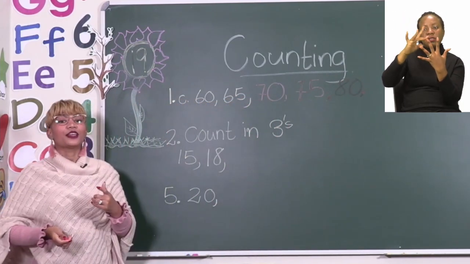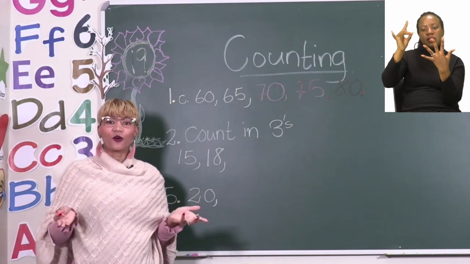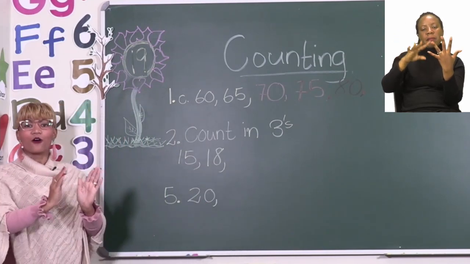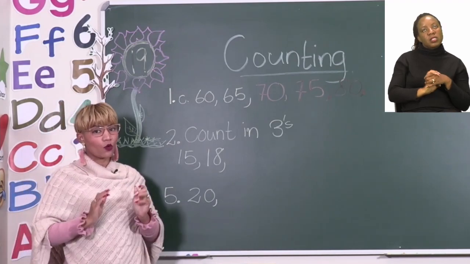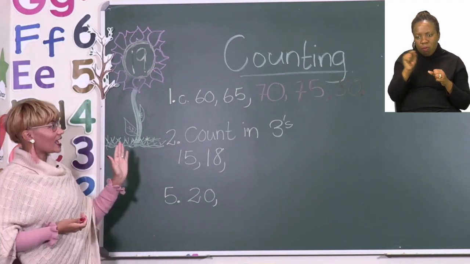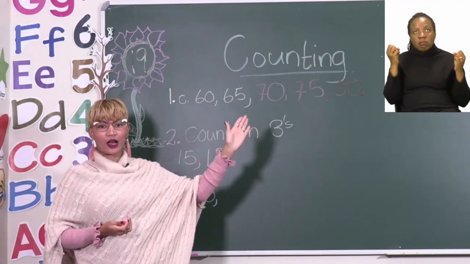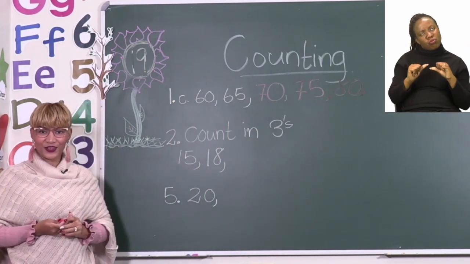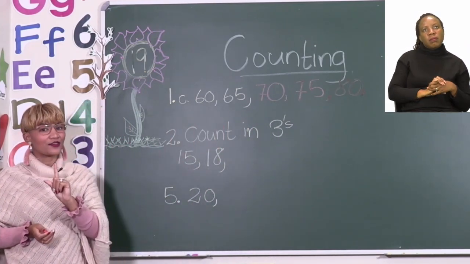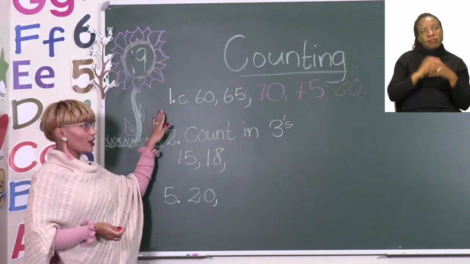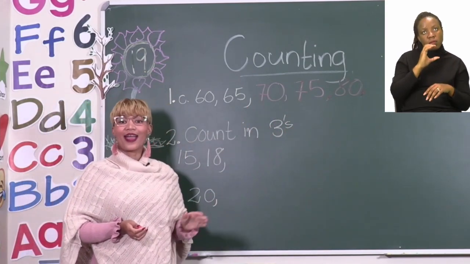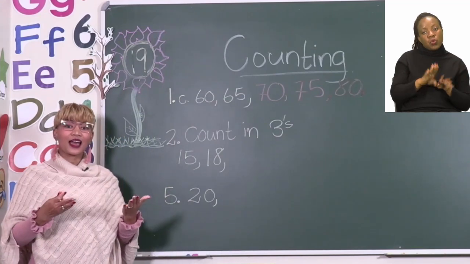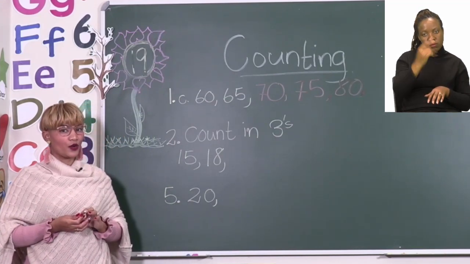Now everyone, you can go back and have a look how many numbers you have to complete or continue with. And then you can go ahead and count on. Now I have done this example with you. You can go ahead and count on and also do the other 2 on your own.